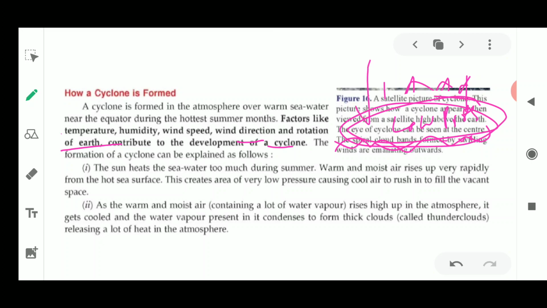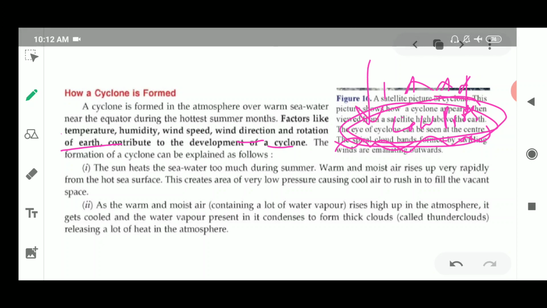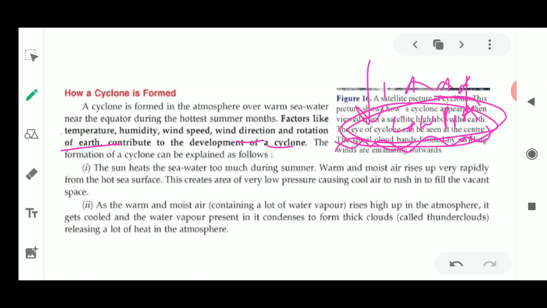So the air which is coming from the above side or from the colder region starts coming and filling the area of low pressure very rapidly. But this is a very large area. That is why it develops like a cyclone.